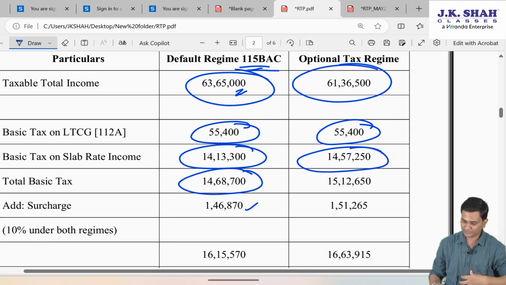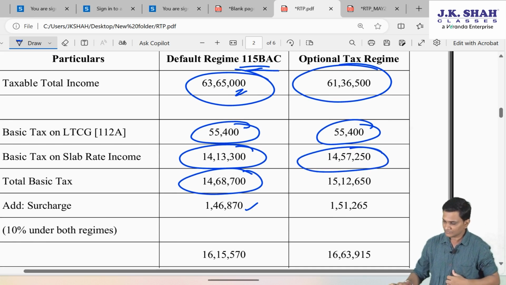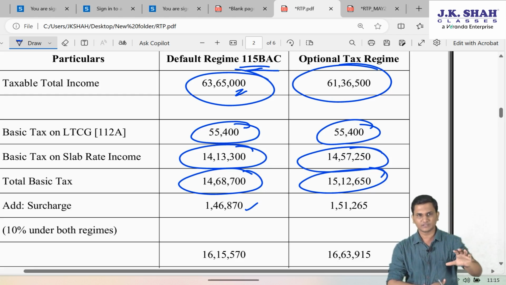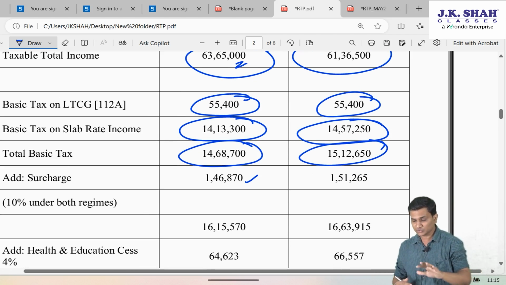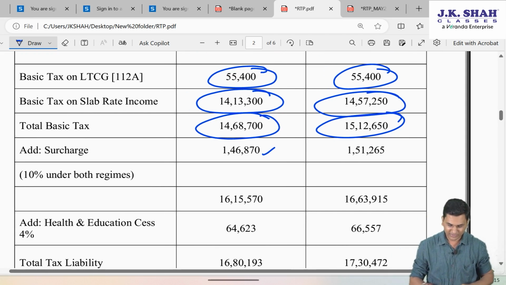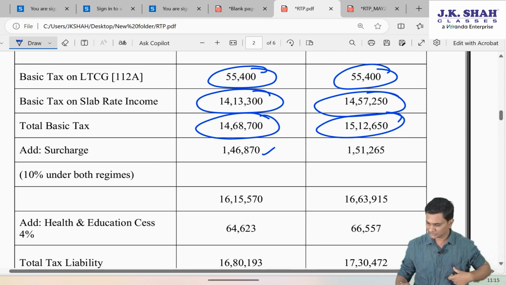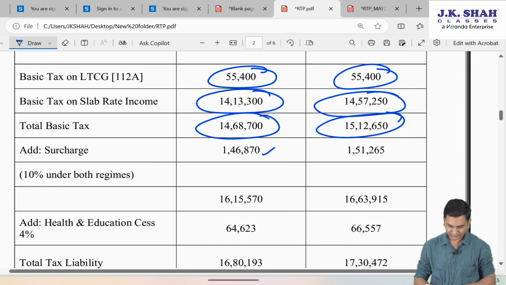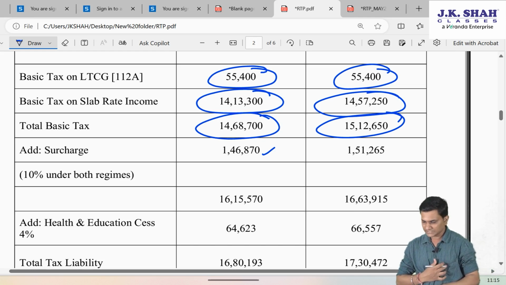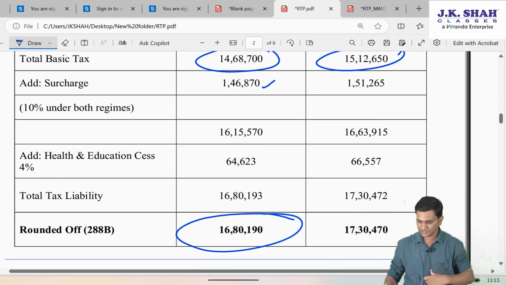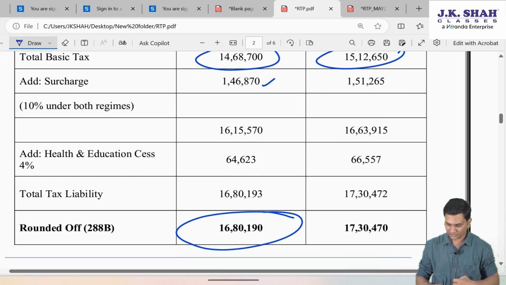Now when you add the 55,400 to it, basic tax will be 15,12,650. It is the total basic tax. If you add the surcharge to it, it will again be the same 10% only, so 1,51,265. So 16,63,915 will be basic plus surcharge. Add 4% cess to it.